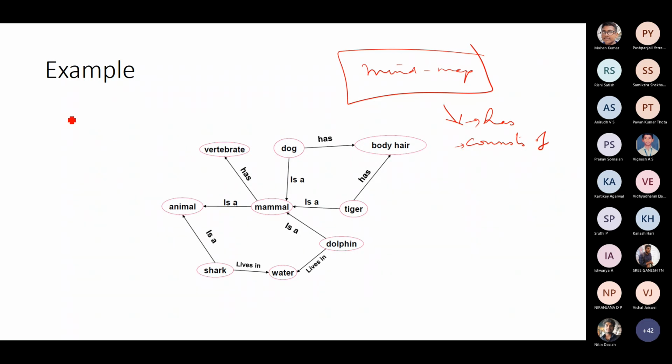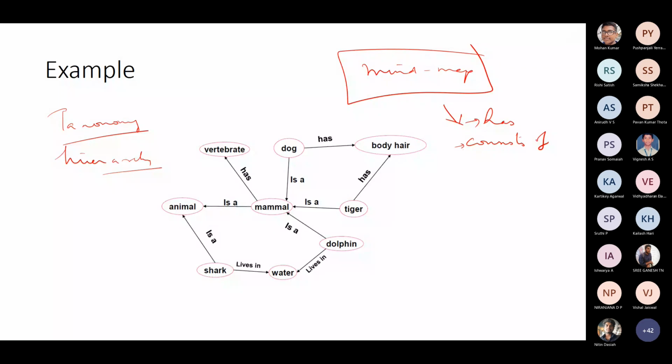Some people call this a taxonomy. Taxonomy defines a hierarchy. Now there is no hierarchy here. That is why it is not a taxonomy per se. Similarly, mind map also people sometimes call a hierarchy, but it is not. There is no hierarchy, so it is called a mind map.